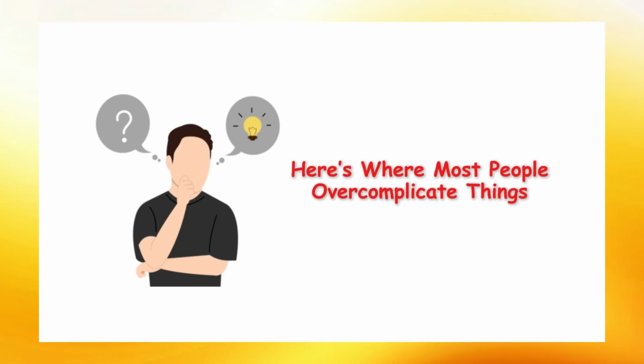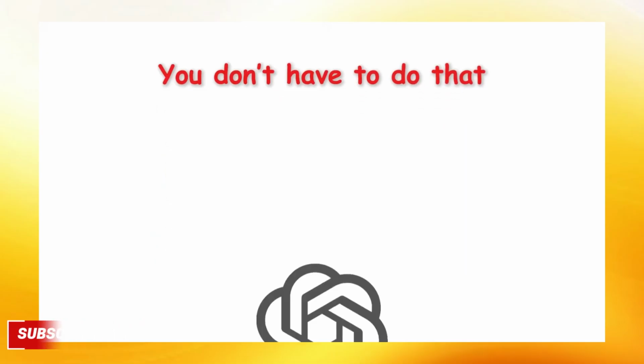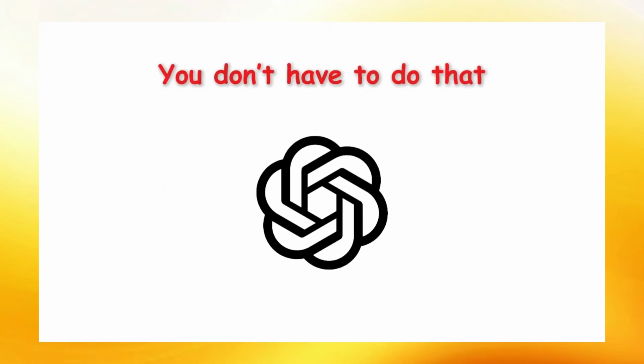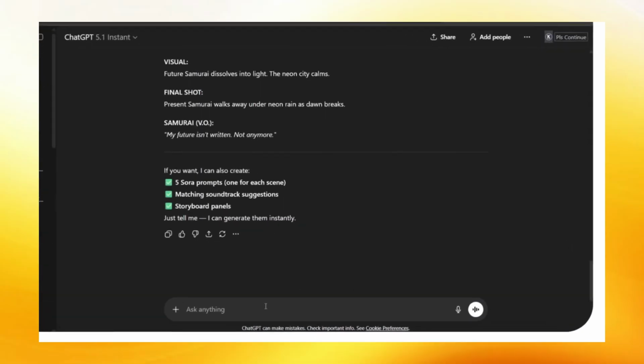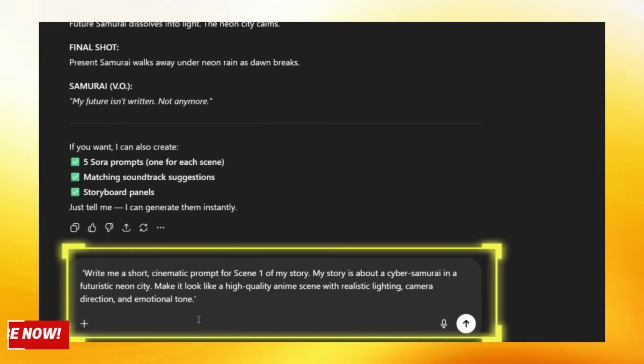Look at this. ChatGPT 5 just gave us 5 perfect scenes. Scene 1. A cyber samurai walks through a rain-soaked neon alley, his glowing blue eye cutting through the mist. Scene 2. He stops before a shattered billboard showing his human reflection. Half man, half machine. Scene 3.